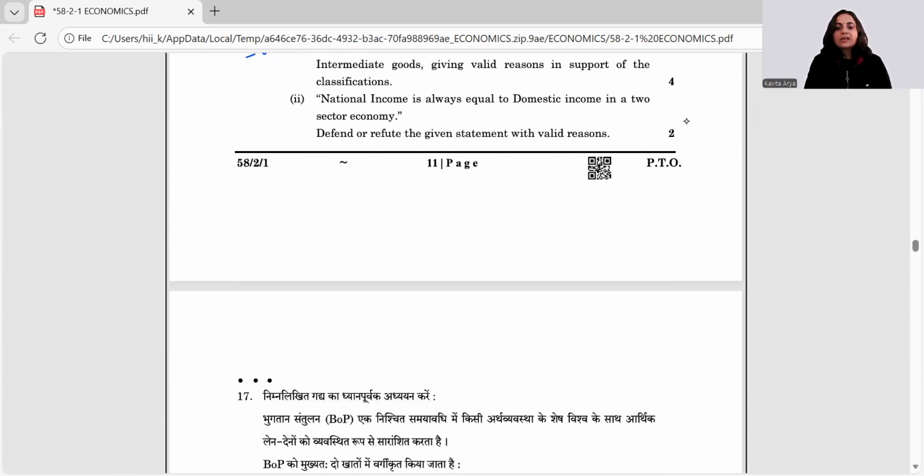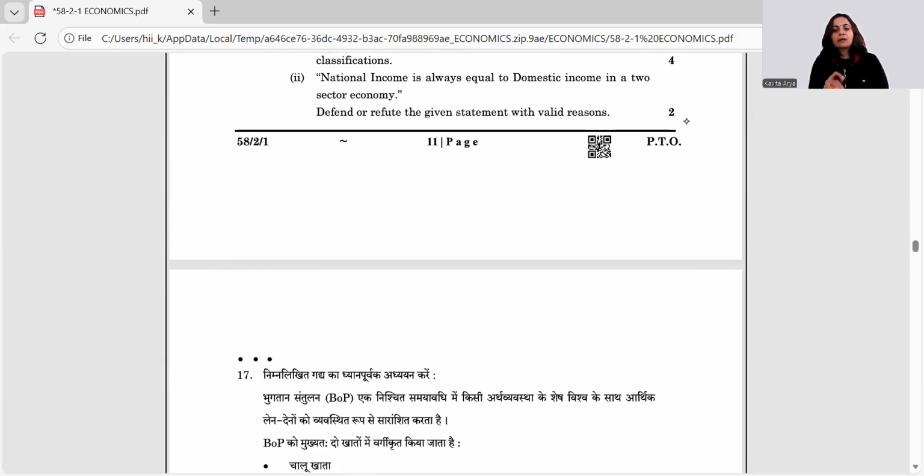Then we have: national income is always equal to domestic income in a 2-sector economy, defend or refute. I told you before as well. In such cases, the very first statement from your end should be the given statement is defended. It means you have to give your stand, whether it is defended or refuted. If it is not given, you may lose some marks, right? Now let's go ahead. Why is it defended? National income is always equal to domestic income.